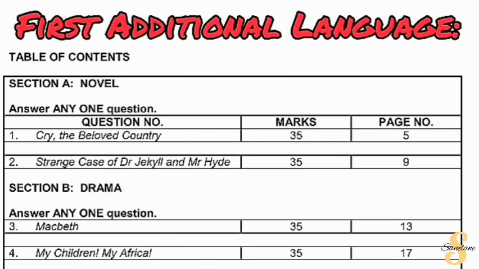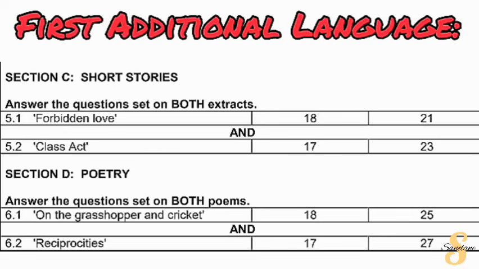Then we get on to the first additional language paper. The first additional language paper is divided into 4 sections. Section A is novels, from which you are required to choose any one of them. There are no rules that say if you chose this one, then you have to choose that one. Section B is drama. You can also answer literally any one of them, either Macbeth or My Children, My Africa. You will see the mark allocation is 35 marks, so 1 becomes sufficient.